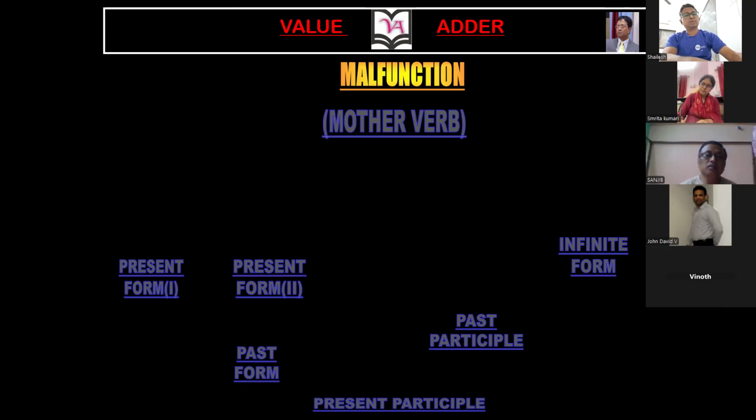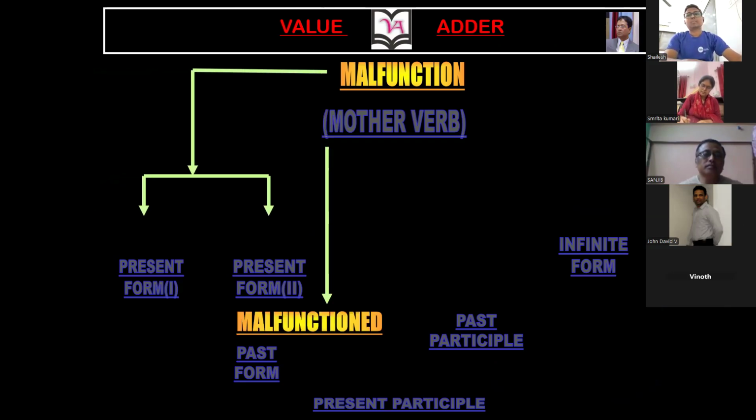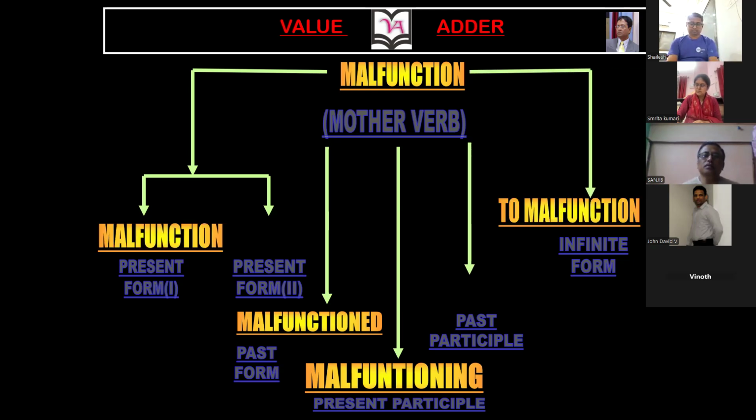Okay. John, would you like to try malfunction? Malfunction, malfunctions, malfunctioned. Okay, what is the present participle? Malfunctioning. Malfunctioned is the past participle, madam. And to malfunction.